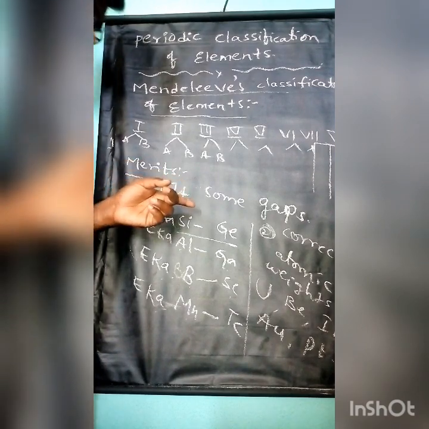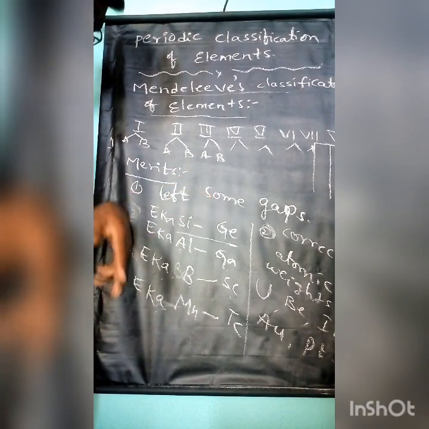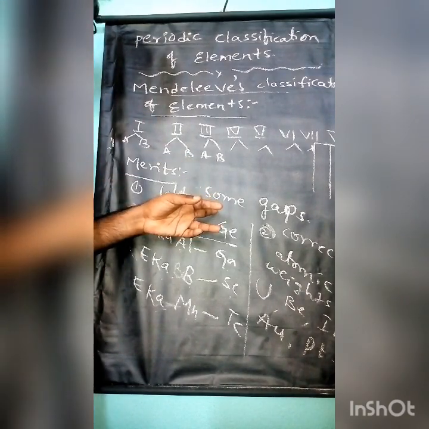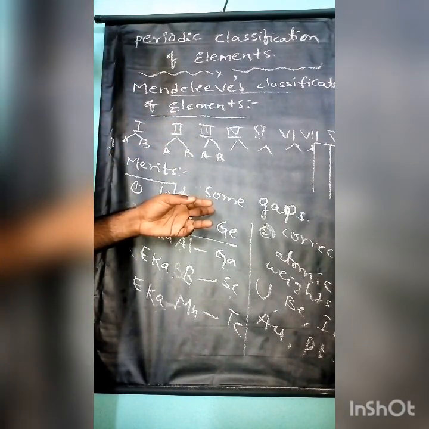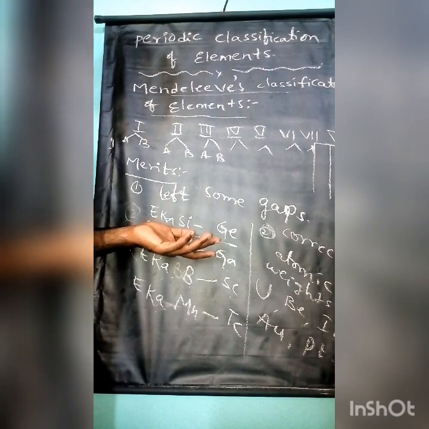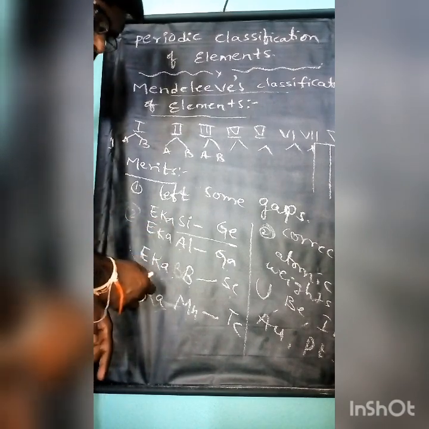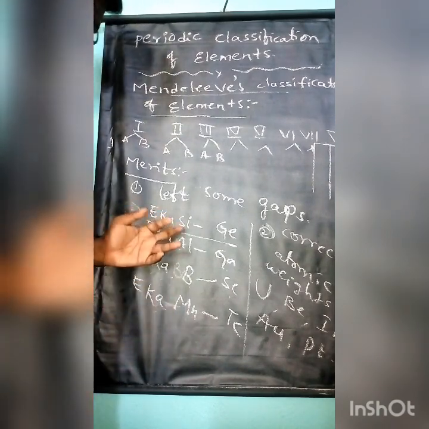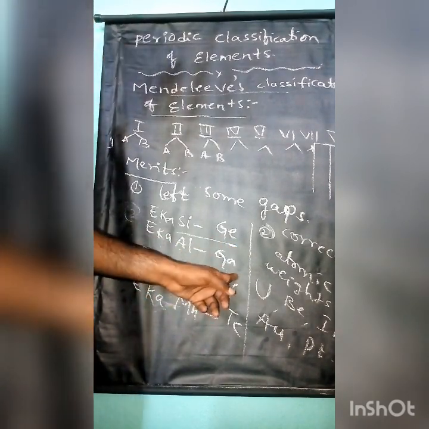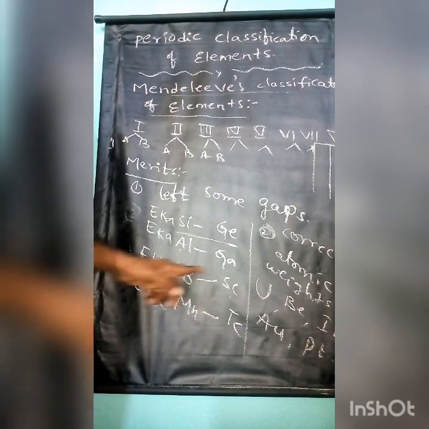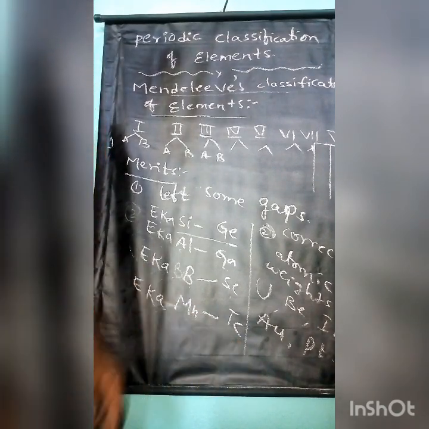The second merit of this classification is that he left some gaps for undiscovered elements. In those gaps, he named some of the undiscovered elements before their discovery: Eka silicon, Eka aluminium, Eka boron, Eka manganese. Eka silicon is now known as germanium. Eka aluminium is known as gallium. Eka boron is known as scandium. Eka manganese is known as technetium.